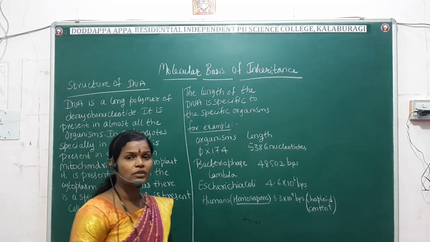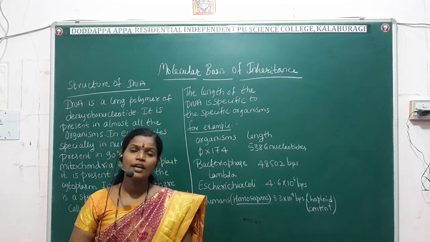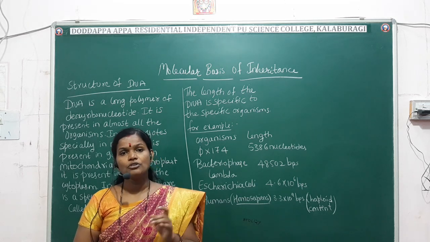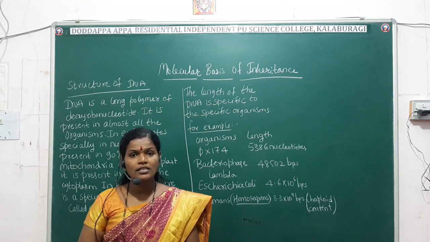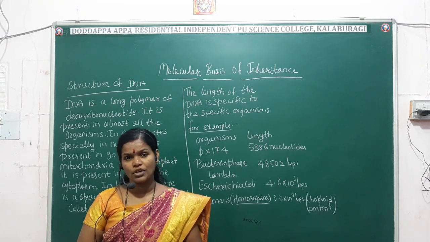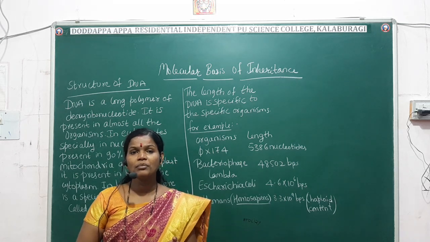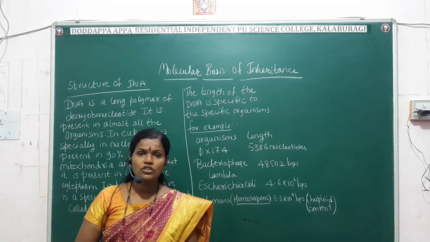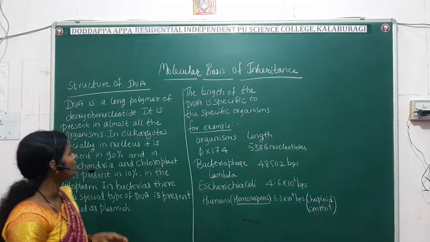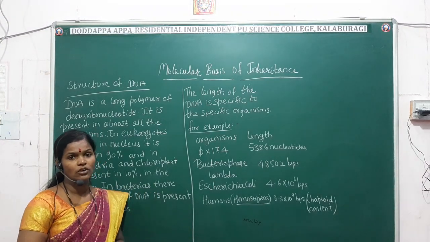So before going to the DNA, we have to understand what is DNA, what is the importance of DNA, and where the DNAs are present. Usually the DNA is a long polymer of deoxyribonucleotides. What is the DNA here? A long polymer. Polymer means a chain. Okay, a long chain of deoxyribonucleotides, and this DNA is present in almost all the eukaryotic organisms.